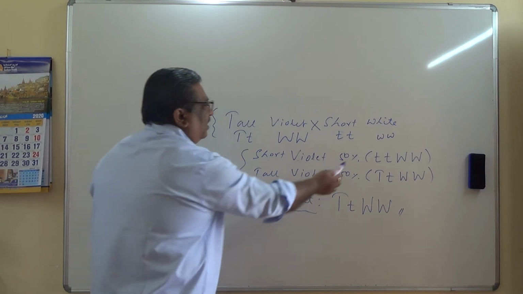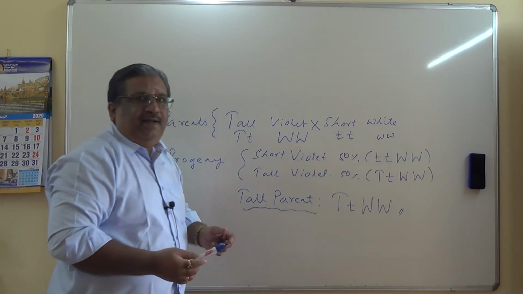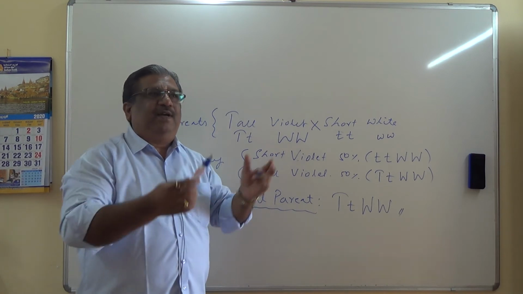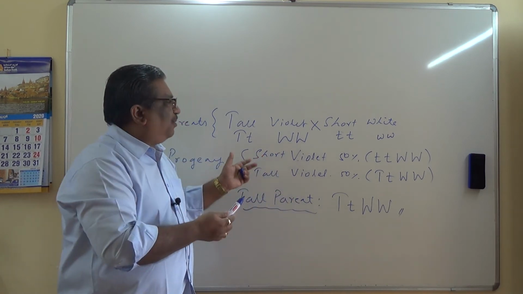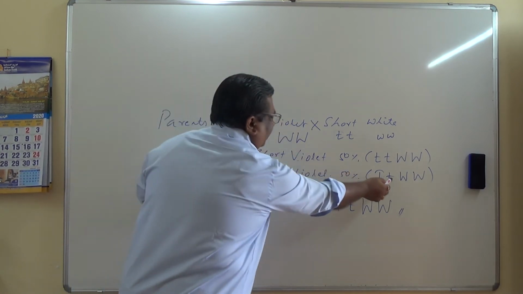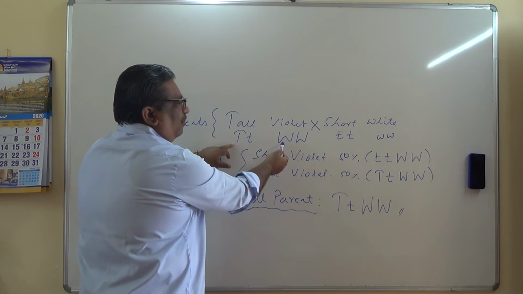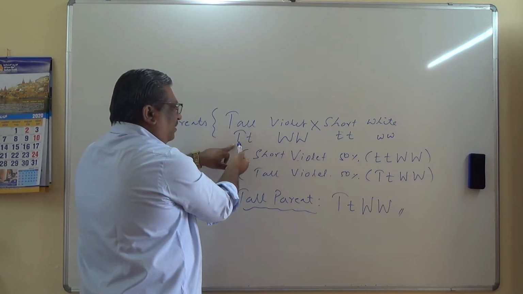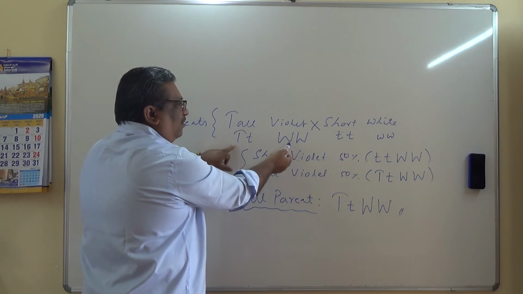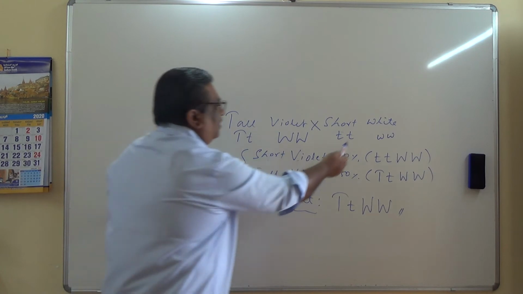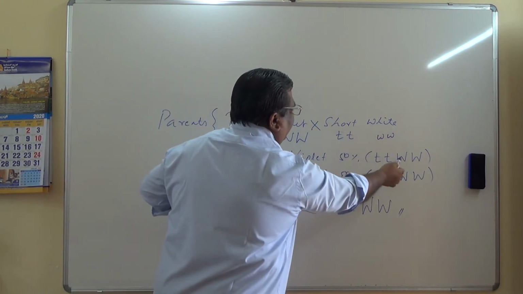Now these two are in 50% of the plants and 50% of the plants. That means these two must be the parents' genetic composition, because the genetic composition is contributed equally by both the plants. If I take this one as TtWW, then this is tall and violet, because capital W refers to violet and small w refers to white. And for this it is short white, ttww.